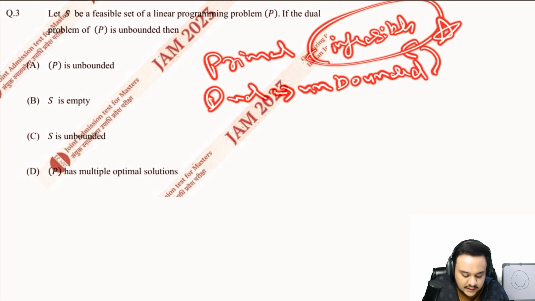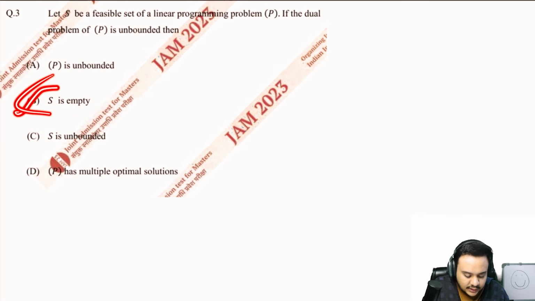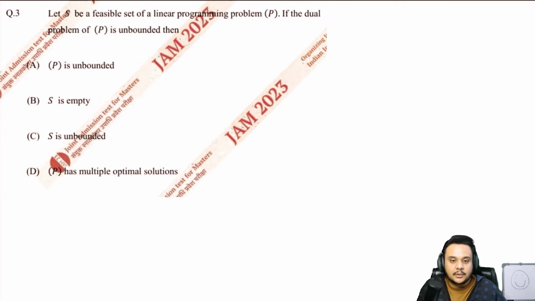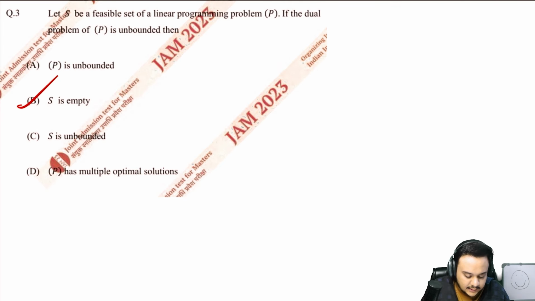Okay, that is a standard property. So here S is going to be empty, where S is the feasible set of the primal problem, right? The linear programming problem. So your answer is B. Okay, let us move on.